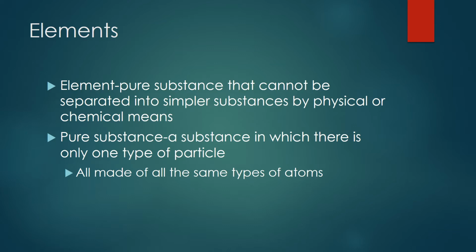So we have a periodic table, which we'll get more into in the next couple chapters, that is full of elements. So we have over 100 different substances that are considered an element. So they all have the same type of atom, no matter how much you have of it.